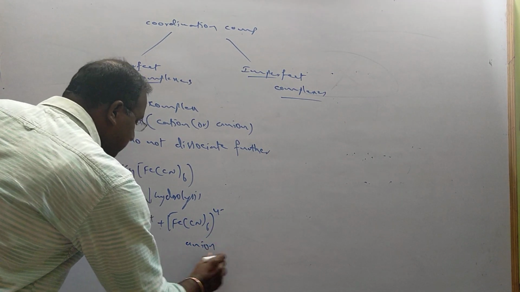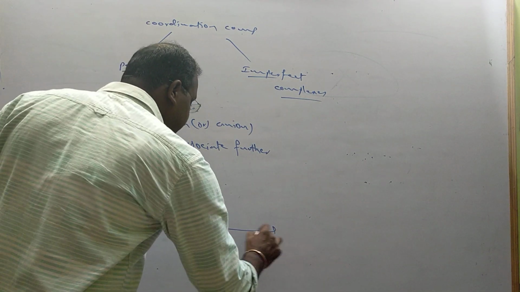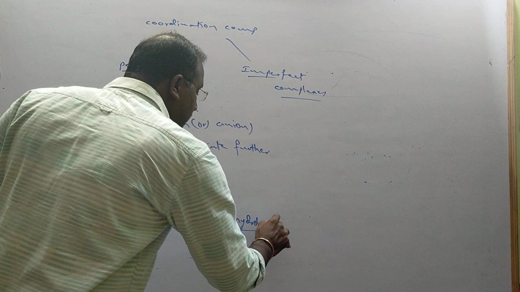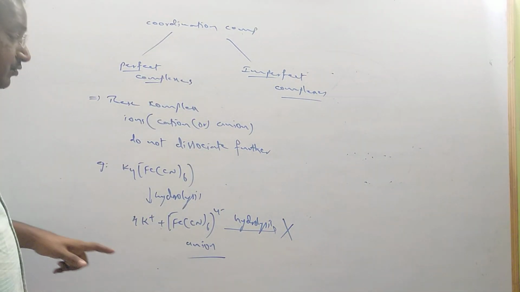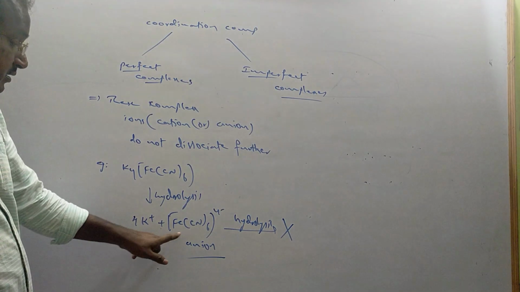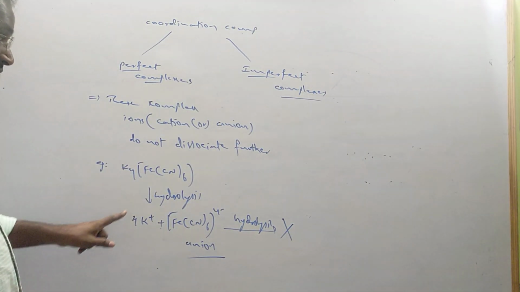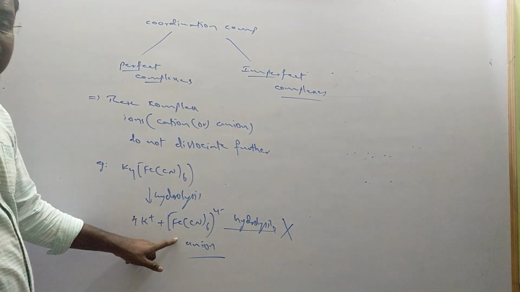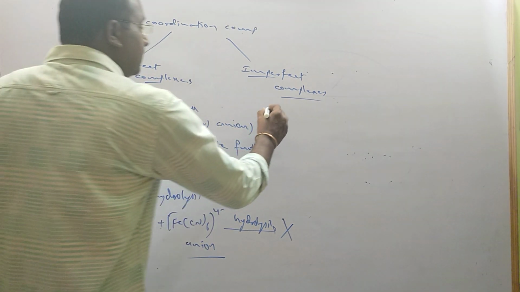This anion is complex and does not undergo further hydrolysis, meaning it will not give the test of iron and cyanide. But it will give the ions of K+ and the complex. They are called perfect complexes.